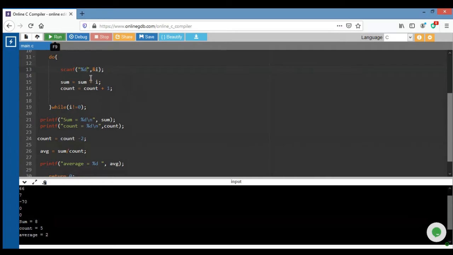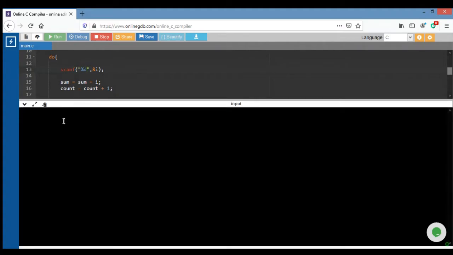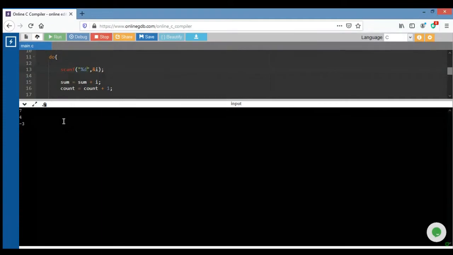I think now, because of this space, we find some troubles. Now 7, 4, 11, minus 3, 5, 0. Now it's fine. So take care of these things, right?